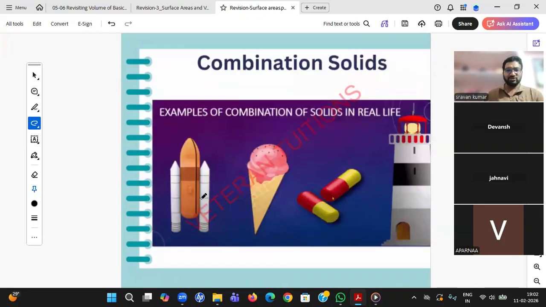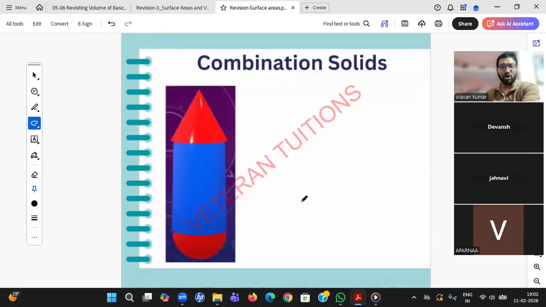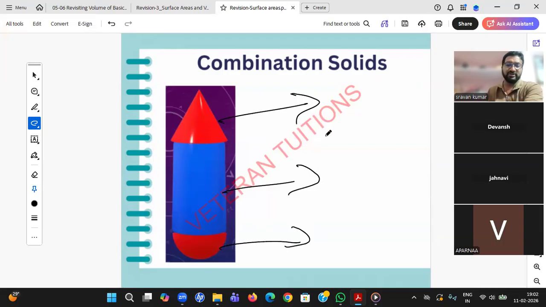Whenever a real life situation question is asked, first of all you need to break it into known figures. The real life situation may be an ice cream cone, a medicine capsule, a rocket, a pencil, a tent. How will you break it, student? Combination solid. Aparna, what all figures can you see? Cone, cylinder, and hemisphere. Very good. So she has already broken it down.